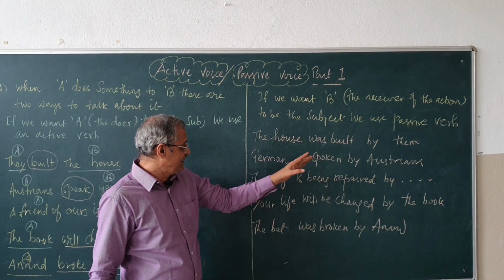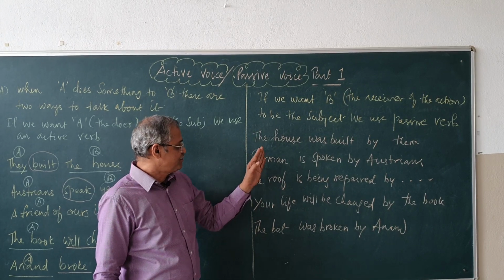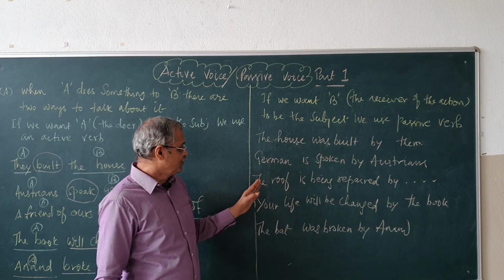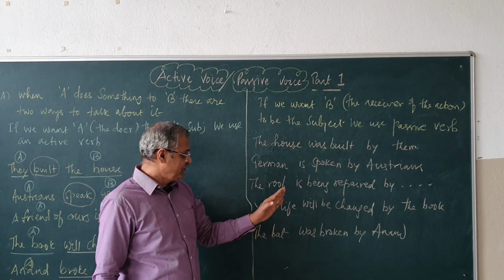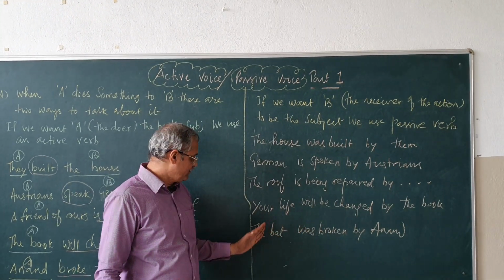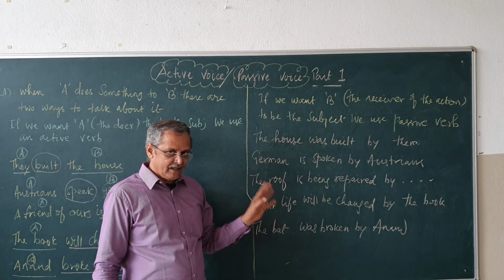The house was built by them, passive voice. German is spoken by Austrians, passive voice. The roof is being repaired by some of my friends, passive voice. Your life will be changed by the book is again passive. The bat was broken by Anand is again passive.